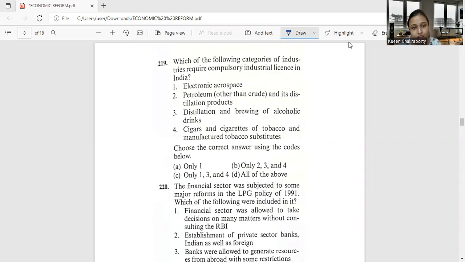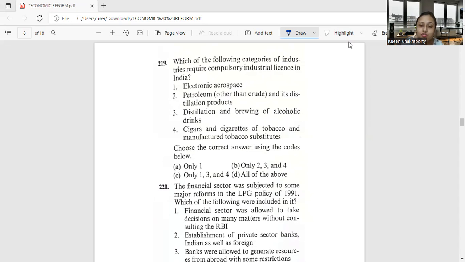in India? Electronic aerospace, petroleum other than crude and its distillation products, distillation of brewing of alcoholic drinks, cigars and cigarettes of tobacco and manufactured tobacco substitutes. And we have to choose the correct codes, that is 1, 2, 3, and 4, 1, 3, and 4, or all of the above. Which will be the correct answer?